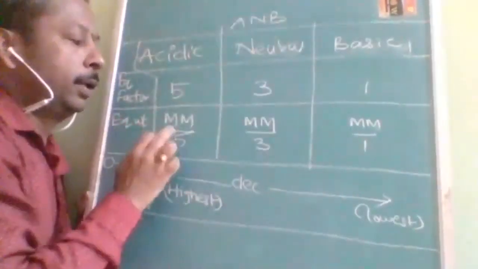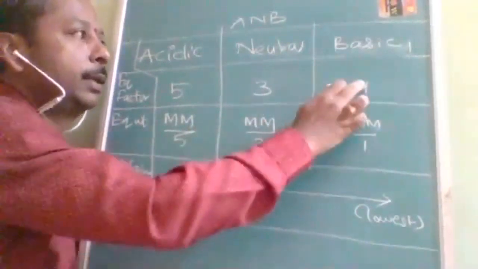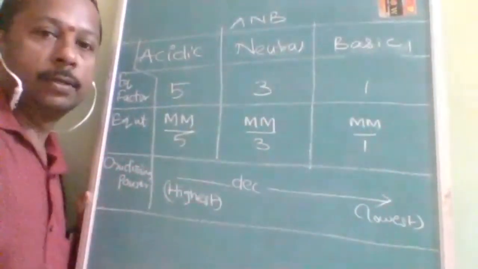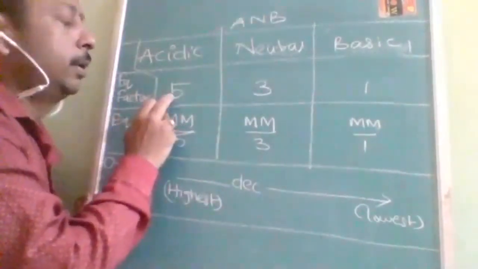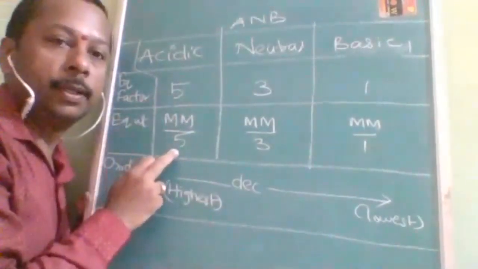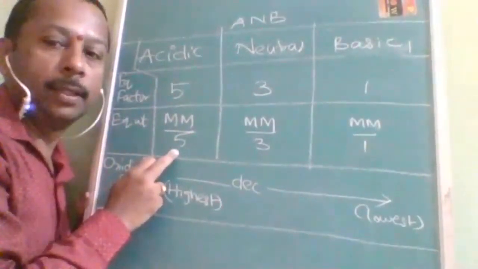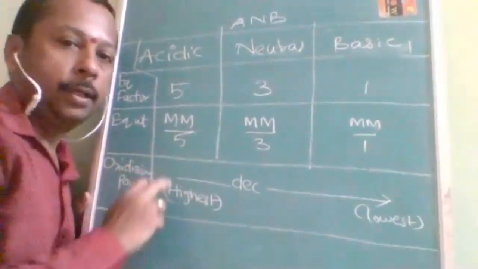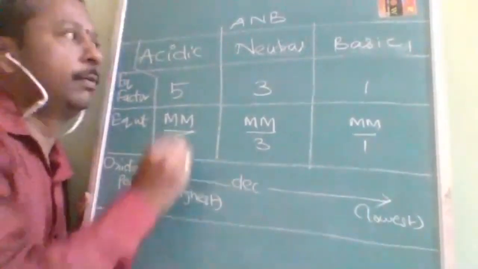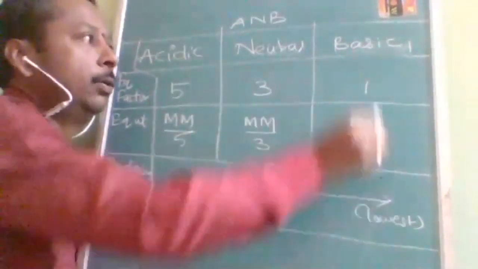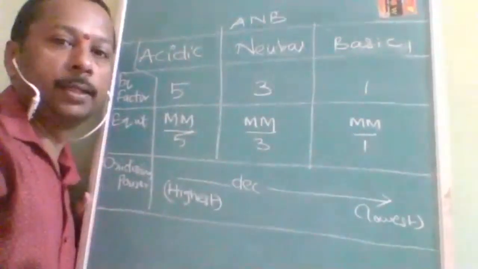So the equivalent weight is molecular mass by 5, molecular mass by 3, molecular mass by 1. This is how you can remember. The higher the equivalent factor, the lower the equivalent weight, and the oxidizing power decreases. The highest oxidizing power is shown in the acidic medium, and the lowest oxidizing power is shown in the basic medium.